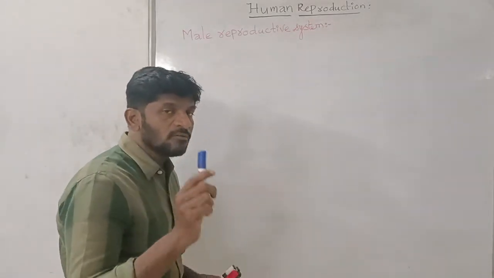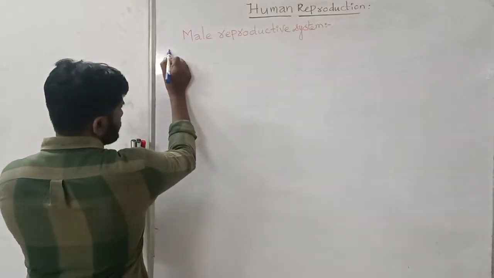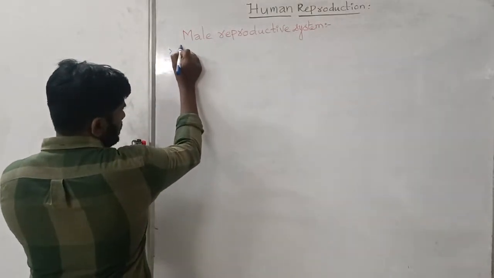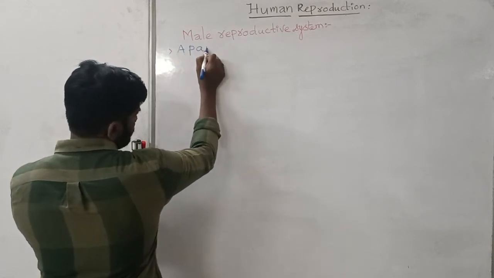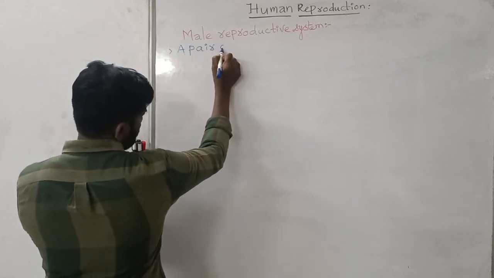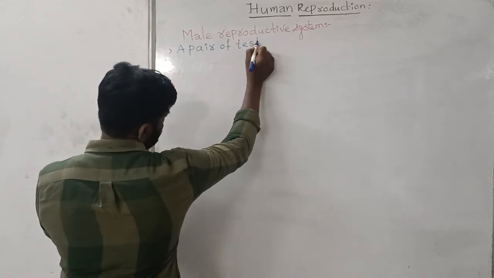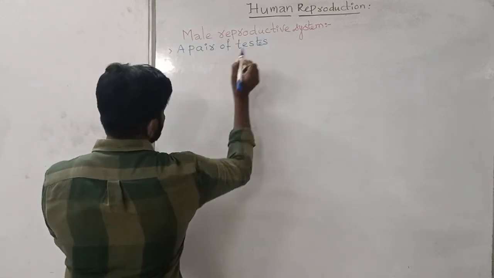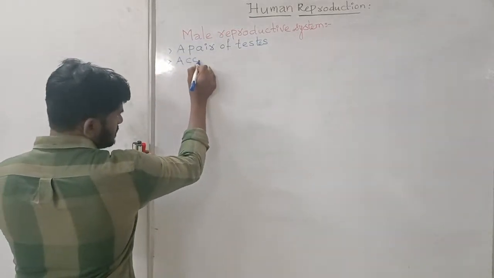The structures of the male reproductive system of human beings contain: one, a pair of testes, and the accessory ducts,